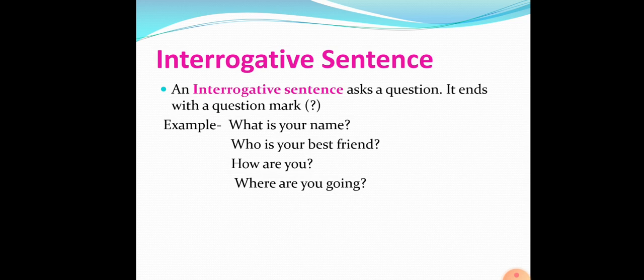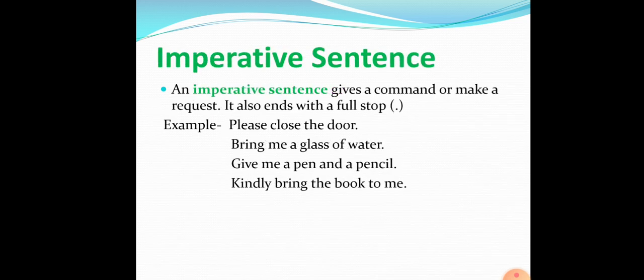Now let's move on to the other sentence, that is imperative sentence. Now we use this kind of sentence a lot in our day-to-day life. It is a kind of command, a request, an order. So this is called an imperative sentence. Let's see the definition. An imperative sentence gives a command or makes a request. It also ends with a full stop, just like the assertive sentence.